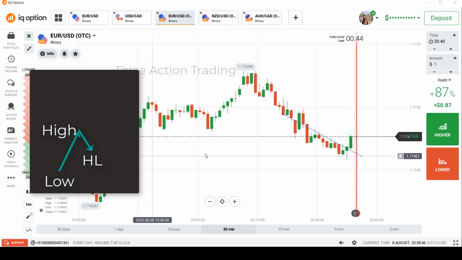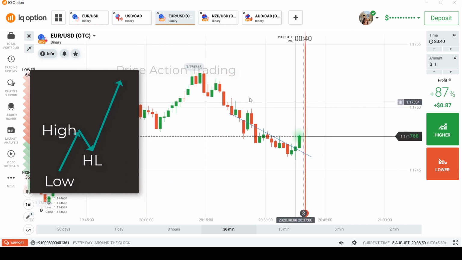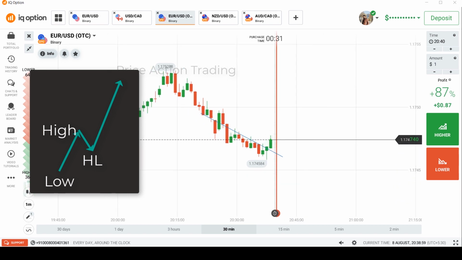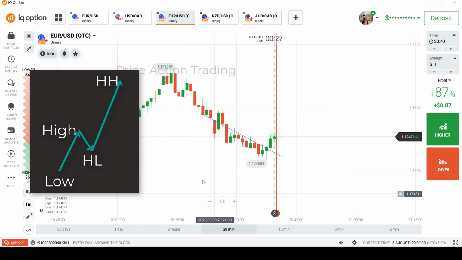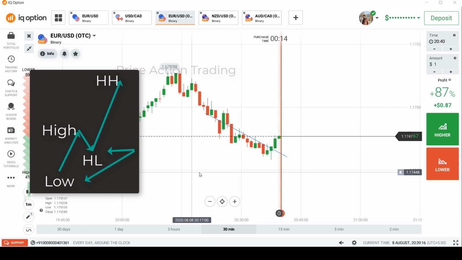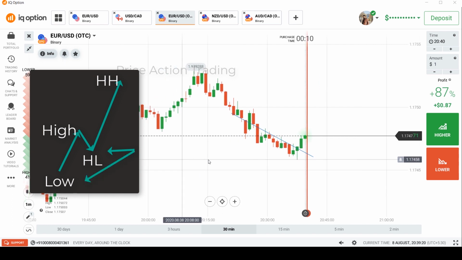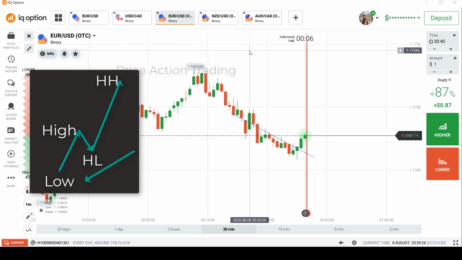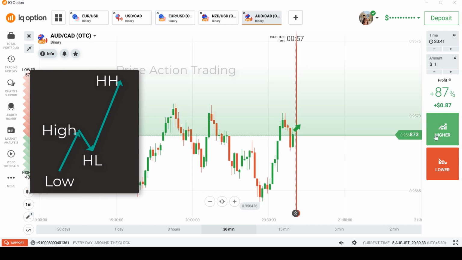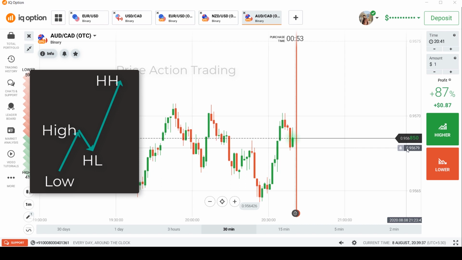Now if I draw another line, a big line or a small line doesn't matter, this will be your higher high, because this high is higher than the previous high, and this low is higher than the previous low. So this is higher low, and this is higher high. So this is just a basic concept. Now I'm moving on to the actual trading chart with the original voice.